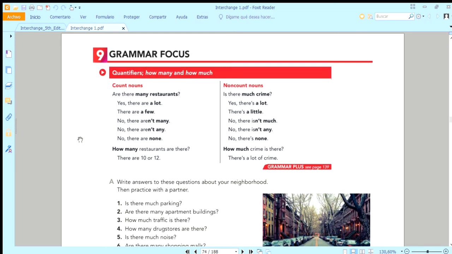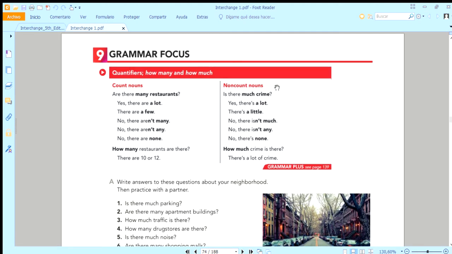And today we're going to talk about grammar focus, quantifiers: how many and how much. As it says, they are quantifiers. Quantifiers talk about the quantity, the amount of something. Here we have a division, a classification of count nouns and non-count nouns. Count nouns are the ones that can be countable. Are there many restaurants? They can be countable. You can say one restaurant, two restaurants, three restaurants, and so on.